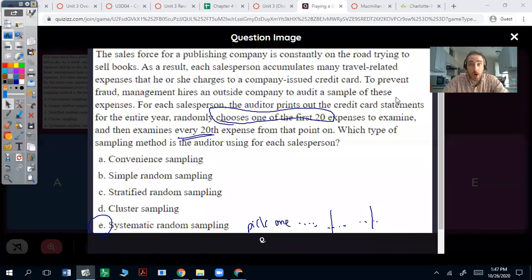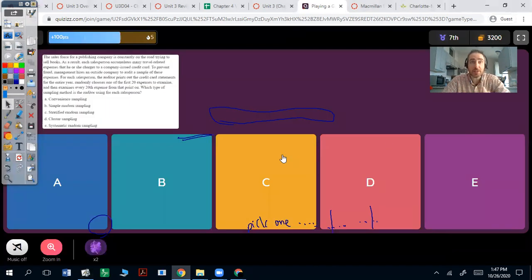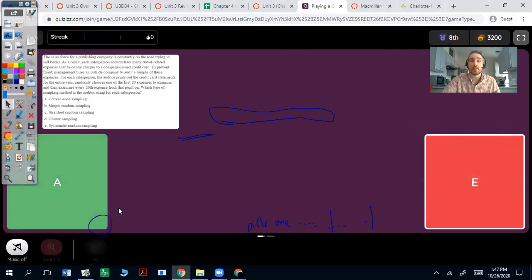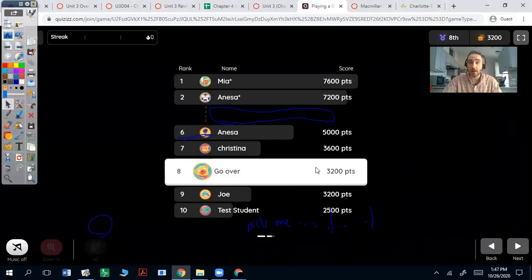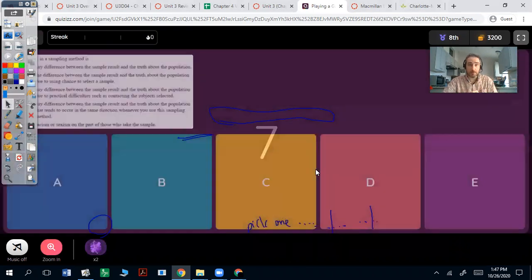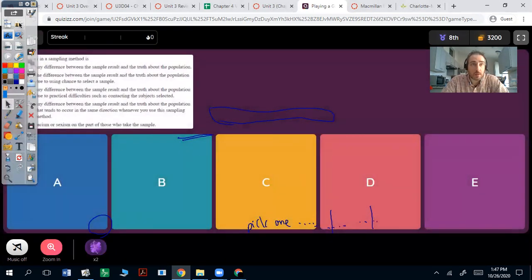This is going to say this is wrong. Your textbook says it's convenience, but I promise you it is not convenience. It is systematic. So pick E, that's the right answer. You'll be fine. Next question.